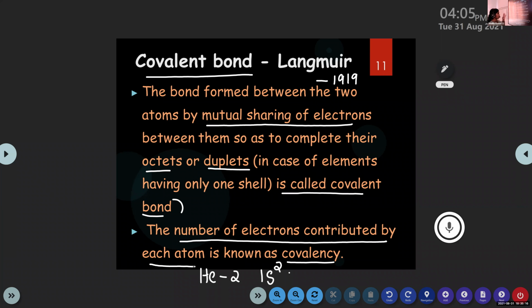The bond formed between two atoms by mutual sharing, where both atoms share electrons to attain stability, the octet or duplet configuration, is called a covalent bond. And covalency is the number of electrons contributed by the two elements. Is this clear about the covalent bond?